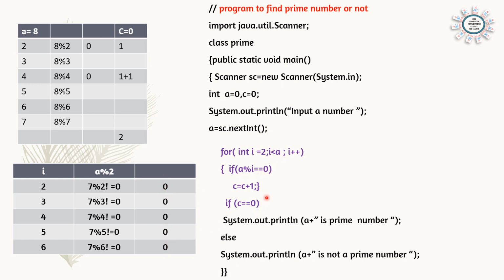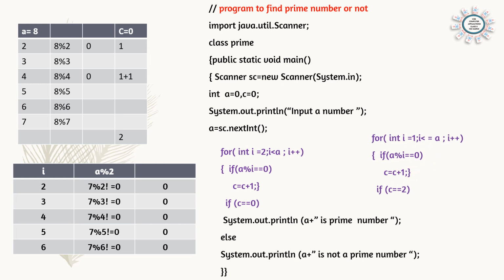And then close the for loop and we can say if C is equal to 0. In this case, if the number is 7, no factors are there, C is remaining 0. It is a prime number. So we can say 7 is a prime number, and if the input is 8, 8 is not a prime number.